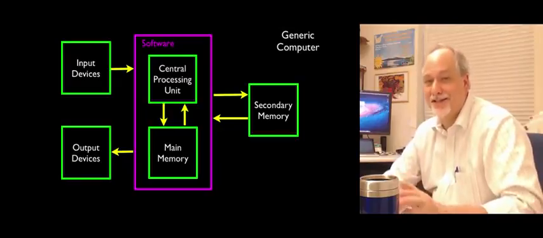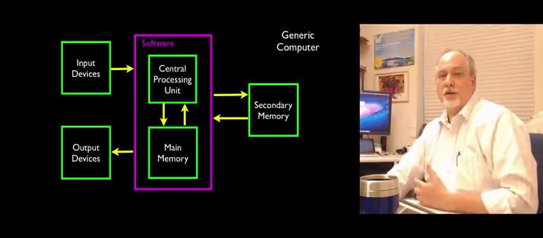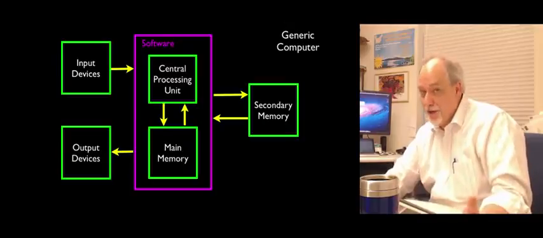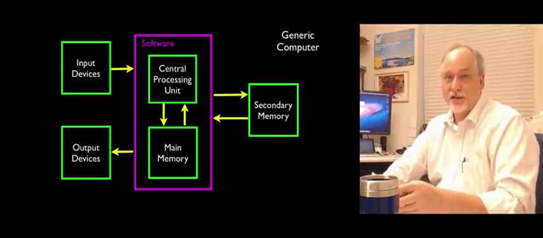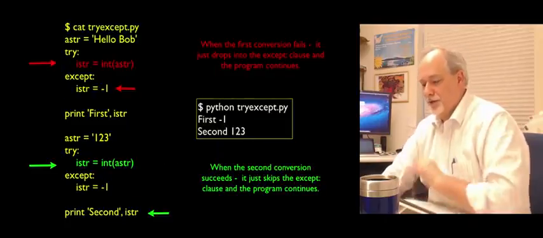It stops dead in its tracks. You are gone. So we want to make sure we control this behavior. We know it might blow up, and we want to capture the situation where it does and execute alternate code.